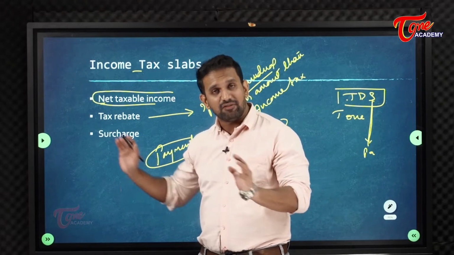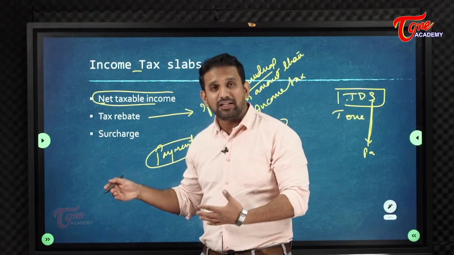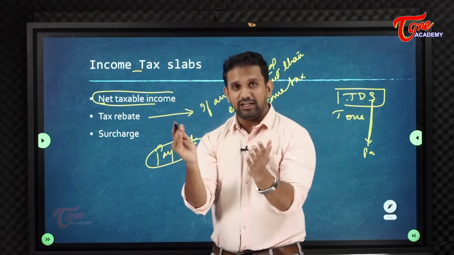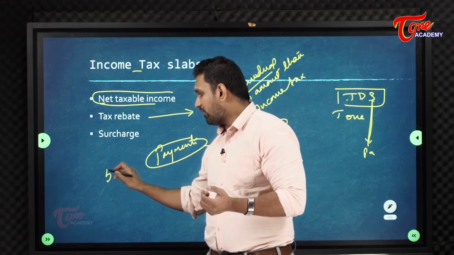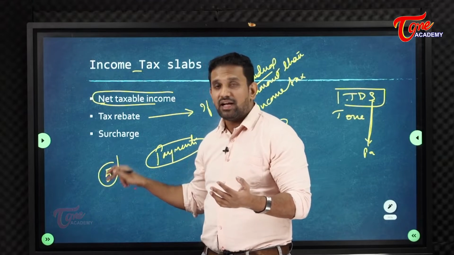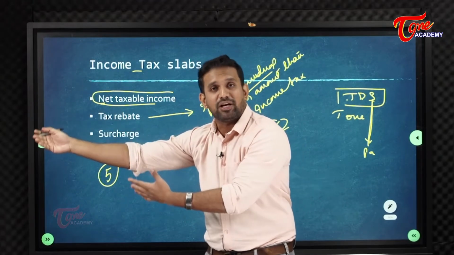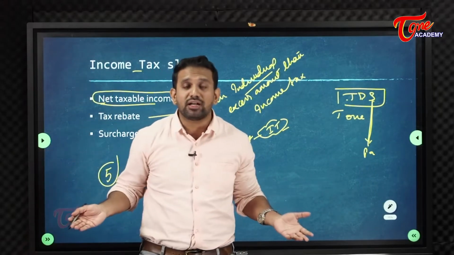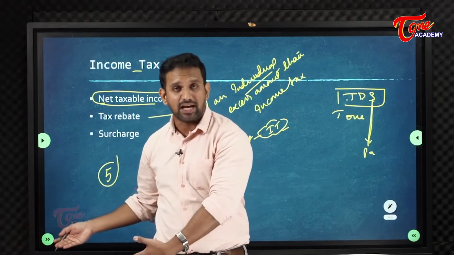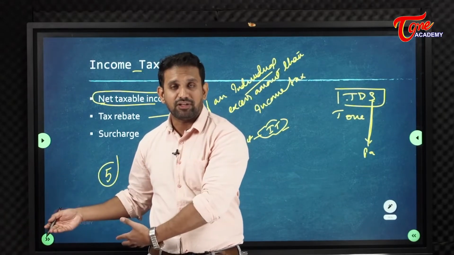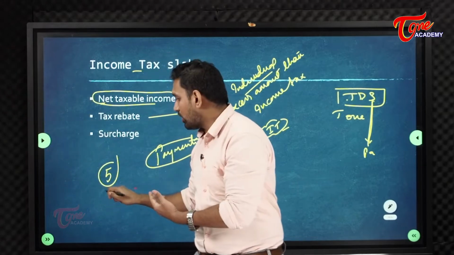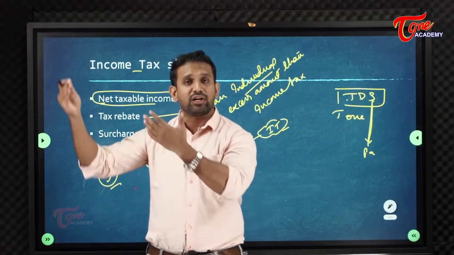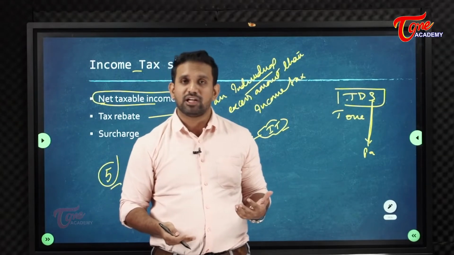They will deduct 10% or 14% and give me the rest, and they will tell me that we have paid your tax to the government. If in the whole year I did not cross 5 lakhs, I can ask the government to give back all the tax they have paid. Why? Because these institutes have deducted my tax and said they paid it, but I have not crossed 5 lakh rupees, so I will not come under taxable income. So give me that back, and the government will give it back.